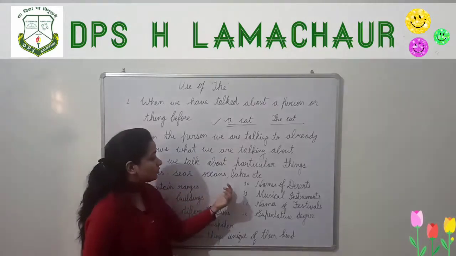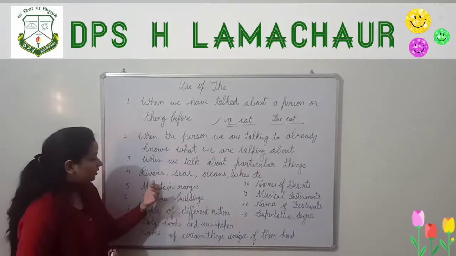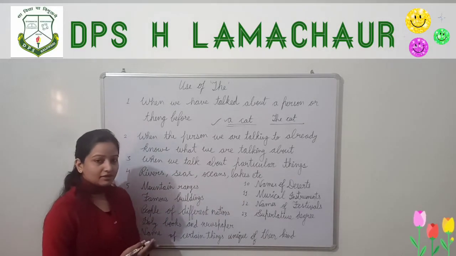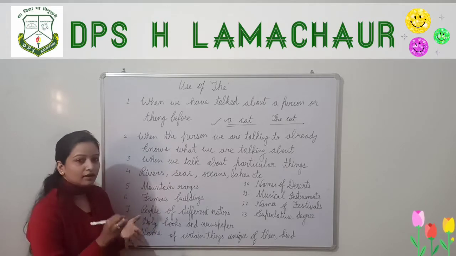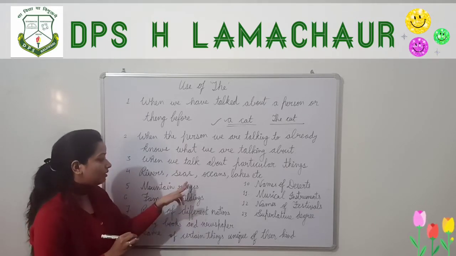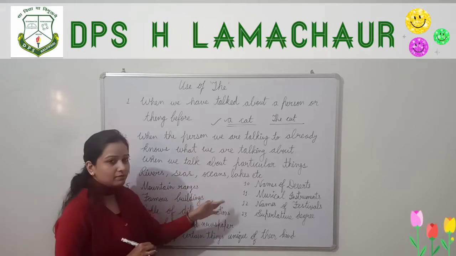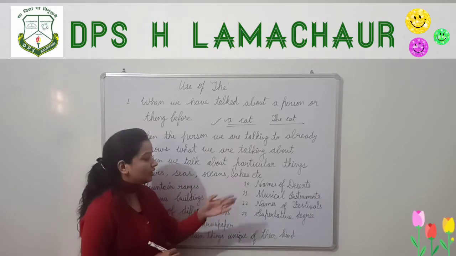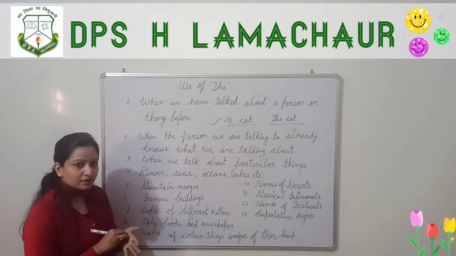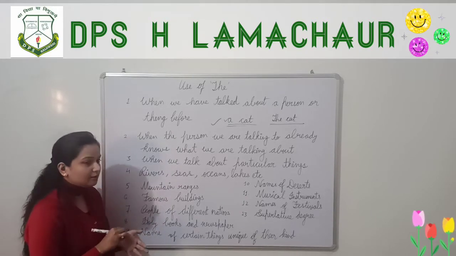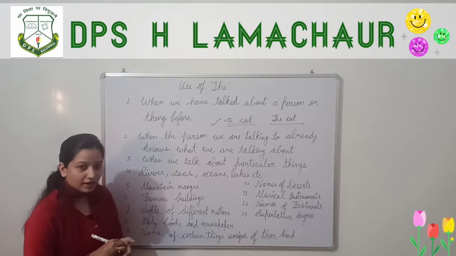Rivers, seas, oceans, lakes, etc. Rivers like Ganga. Ganga is a river, and before Ganga we have to use "the." Before the names of rivers, seas, oceans, and lakes, we always use "the": the Ganga, the Antarctic Ocean.